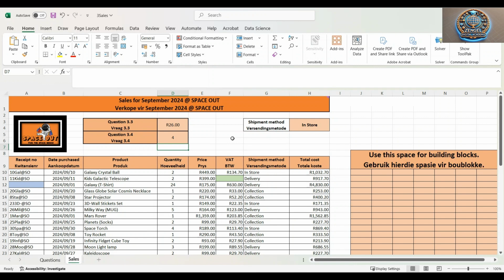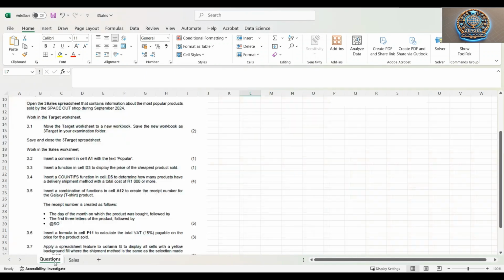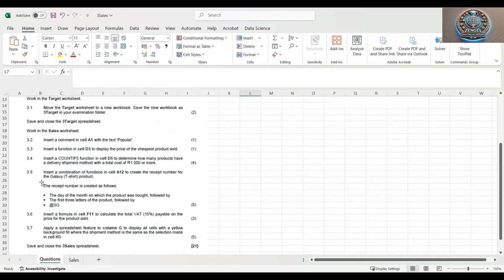So from there we need to move on to the next question, which is question 3.5. Question 3.5 says insert a combination of functions in cell A12 to create the receipt number for the Galaxy t-shirt product. So here we need to do a couple of things.